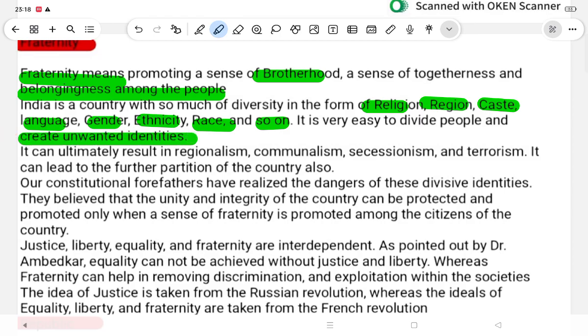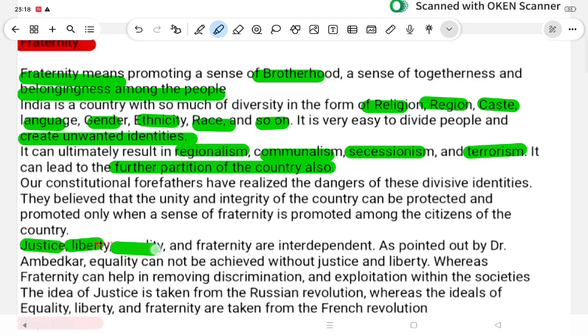It can ultimately result in regionalism, communalism, secessionism and terrorism. It can lead to the further partition of the country also. Our constitutional forefathers realized the danger of these divisive identities. They believed that the identity and integrity of the country can be protected and promoted only when the sense of fraternity is promoted among the citizens of the country.